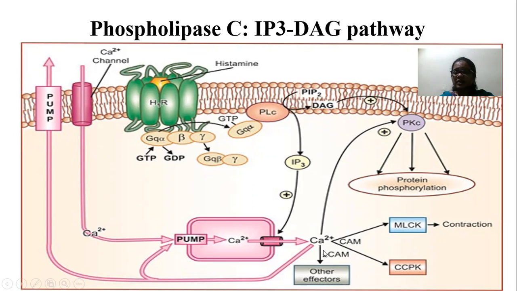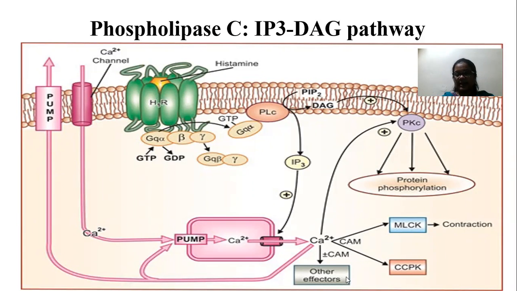At the same time, calcium also binds with calmodulin. It activates the myosin light chain kinase and calcium calmodulin protein kinase. CCPK means calcium calmodulin protein kinase. So what is the function of this one? CCPK, it phosphorylates the what? CCPK phosphorylates other proteins, those proteins which are involved in the muscle contraction. So that protein phosphorylation occurs by CCPK.